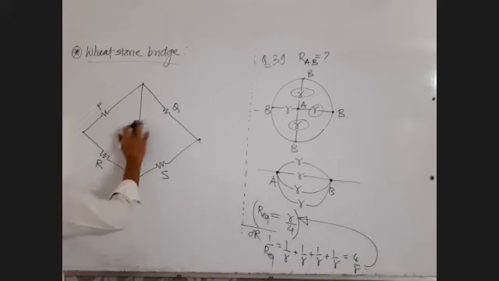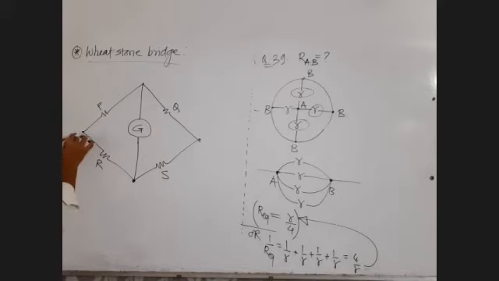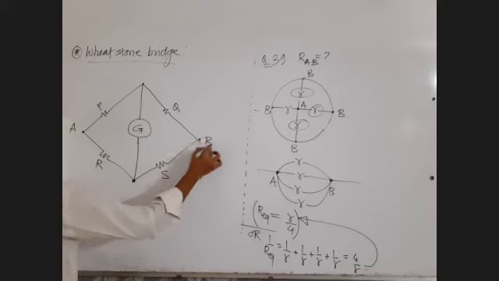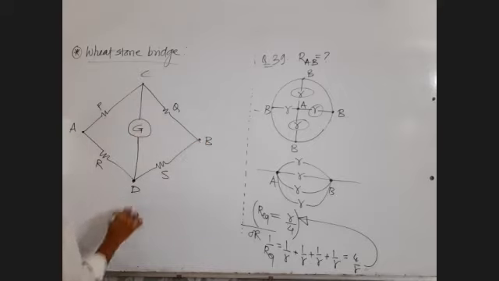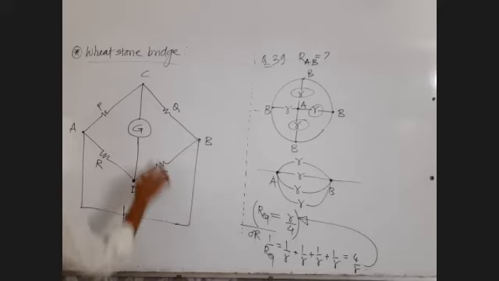Fifth resistor is present there, but that resistor is actually denoted by capital G. This is a device called galvanometer. For the time being, let it be. This is the fifth resistor. There is a battery between points A and B, C and D. Across the first diagonal, there is a battery, and across the second diagonal, there is a galvanometer.